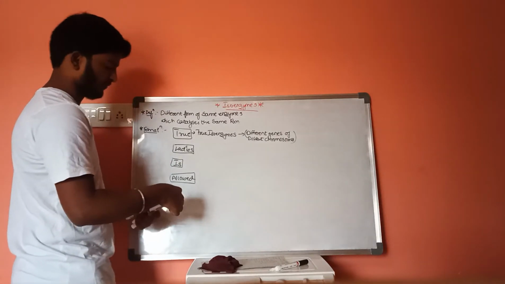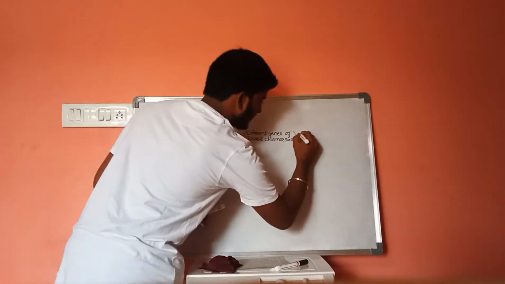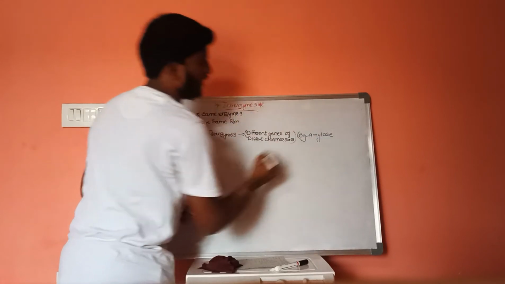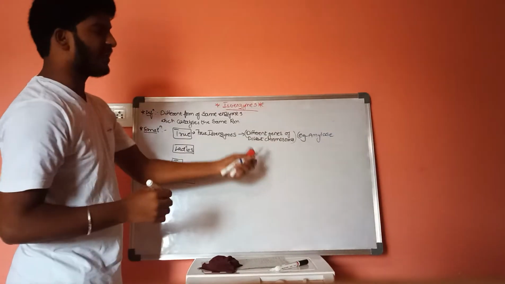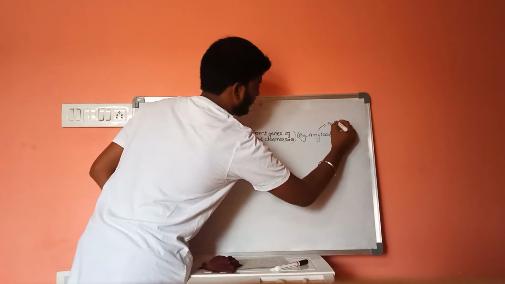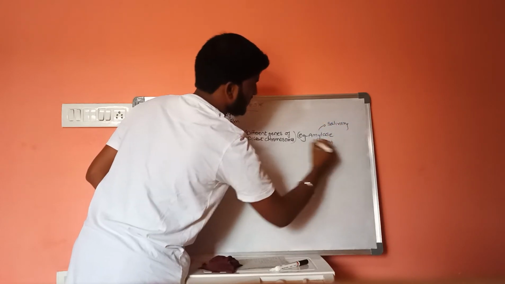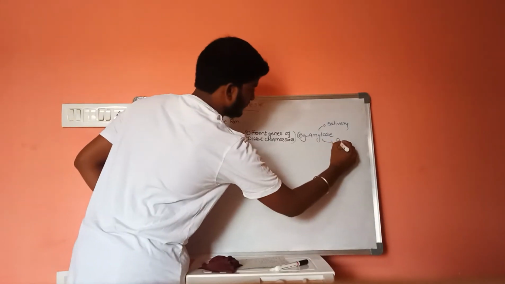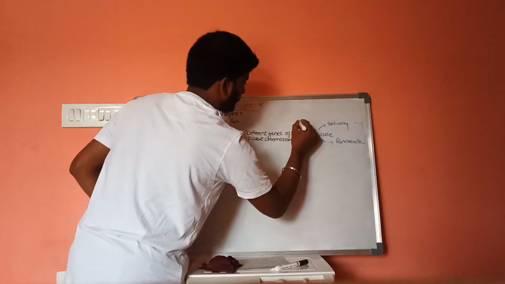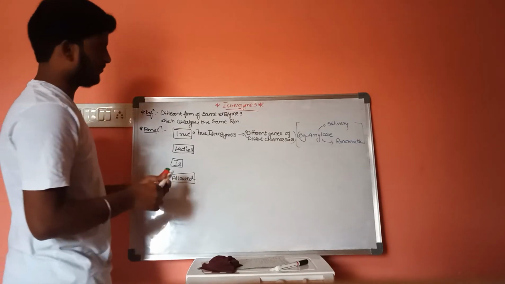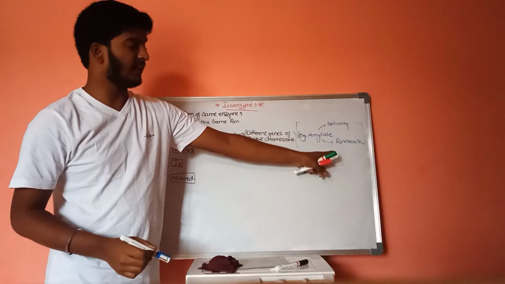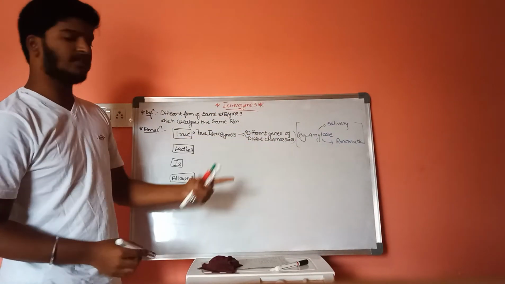Example is amylase. This amylase has two forms. One is salivary amylase and the other one is pancreatic amylase. This is an example of isoenzymes, that is amylase, which has two forms, salivary amylase and pancreatic amylase. These are the true isoenzymes.